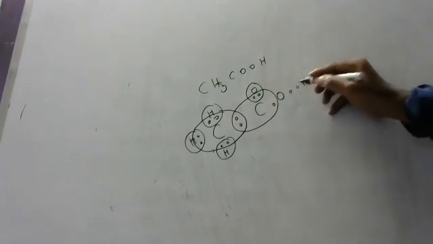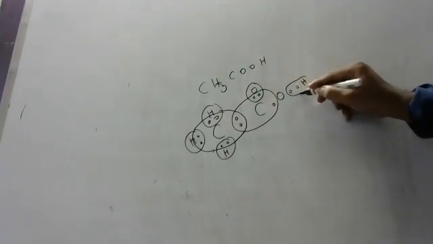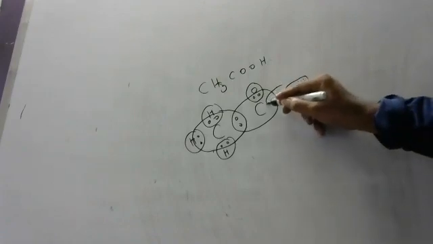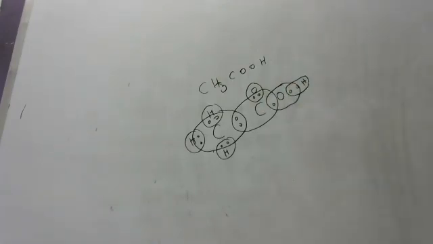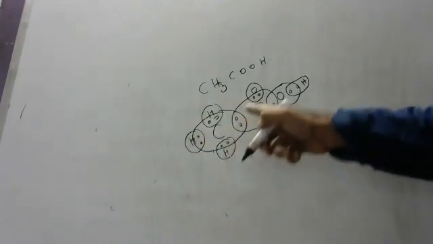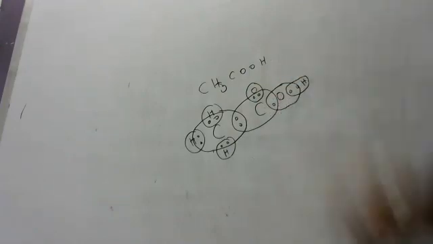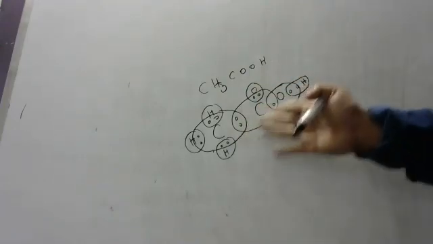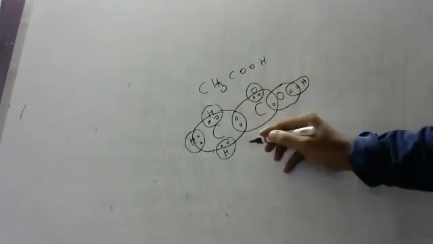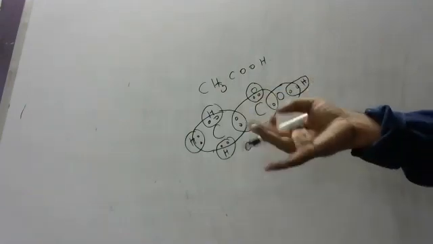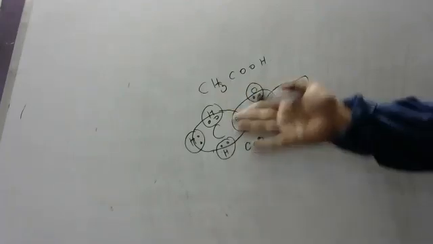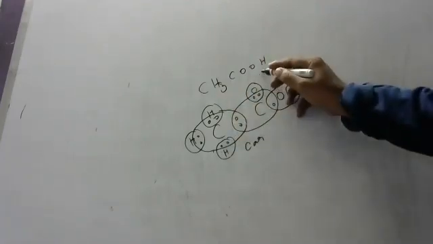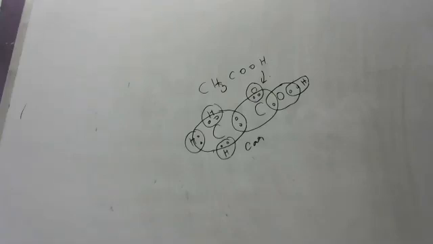COOH. Okay, children, hydrogen will get what stability? Helium stability. Oxygen will get what stability? Neon stability. Like CH3COOH. Actually, I will make you do all these things, children. Don't worry, carboxylic acids: I will do methanoic acid, ethanoic acid, propanoic acid, butanoic acid, up to decanoic acid. Whether you ask or not, I will make you do them because this question is regularly asked in boards.